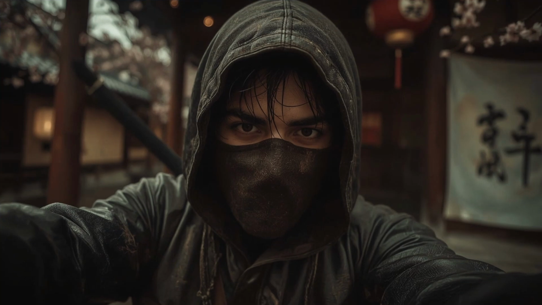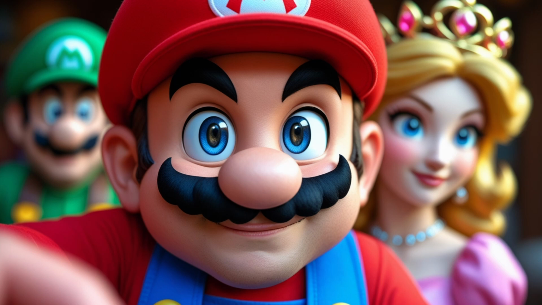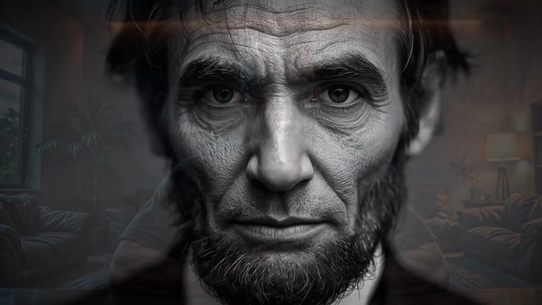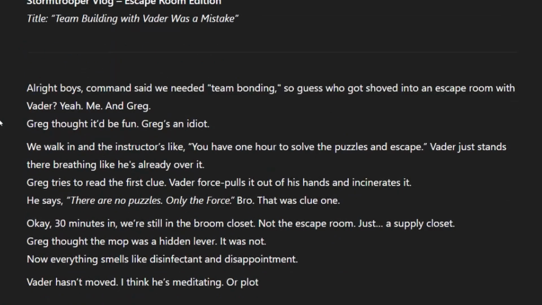Before we do that though, this is the step where you would modify the vlog style to fit a new niche. Pick something like Assassins, your favorite superhero, a famous video game character, or even a historical figure. All of these could work. When you ask for the story ideas, specify which parts you want to keep similar to the Star Wars example, and what you want to change. The rest of this tutorial you can follow along with though.